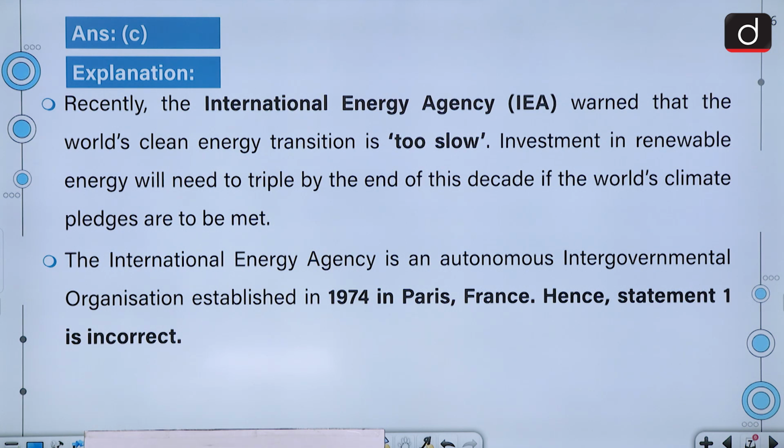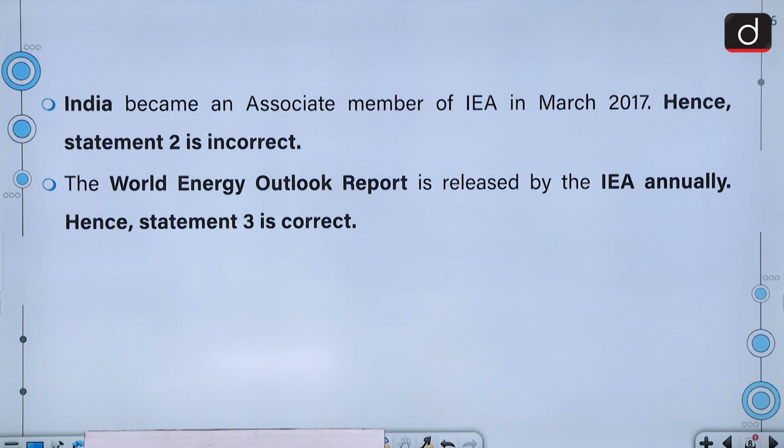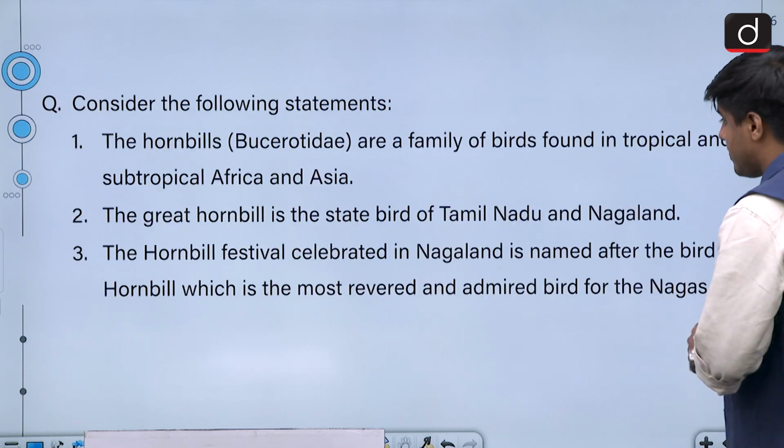Hence, statement 1 is incorrect. India became an associate member of IEA in March 2017. Hence, statement 2 is also incorrect. It is stated that India is already a full-time member. So, that was incorrect. And World Energy Outlook Report is released by IEA annually. We mentioned it's a flagship report. So, statement 3 is correct.